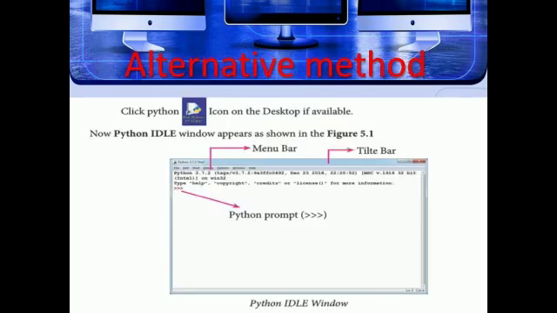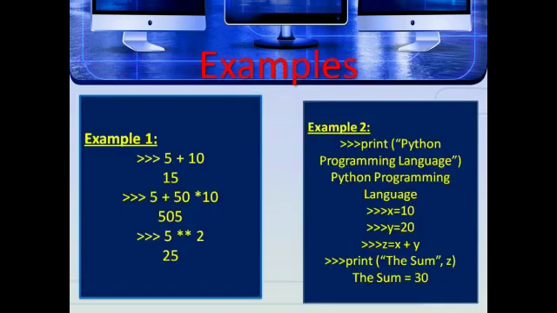An alternative method of interactive mode programming: click the Python icon on the desktop if available. Now the Python IDLE window appears as shown in the figure. The figure represents the Python prompt, menu bar, and title bar. Here the examples are given. Example 1, 5 plus 10, that is 15.